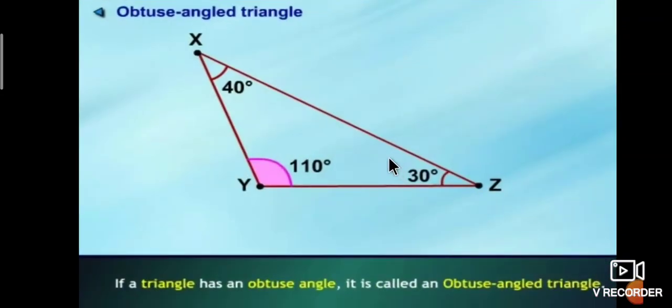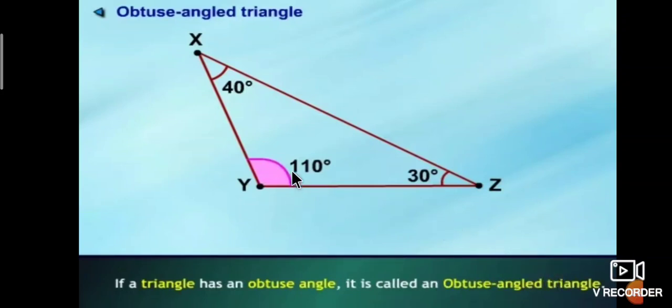Next one is the obtuse angle triangle. What is an obtuse angle triangle? Observe this one. Angle Y is 110 degrees. Here the 110 degrees is an obtuse angle. Therefore, a triangle that has one obtuse angle is called an obtuse angle triangle. Angle Y has 110 degrees, therefore it is called an obtuse angle triangle.